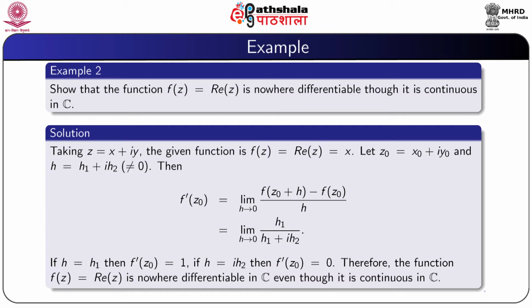So, if h = h1, then f'(z0) = 1, and if h = i h2, then we get f'(z0) = 0. Therefore, the function f(z) = Re z is nowhere differentiable in C, even though it is continuous in C.